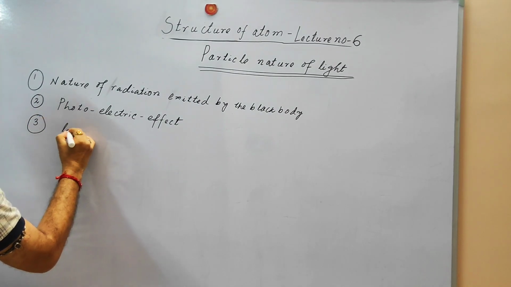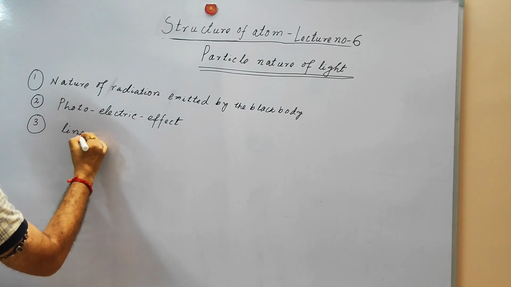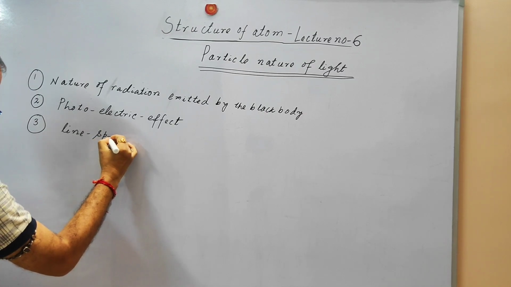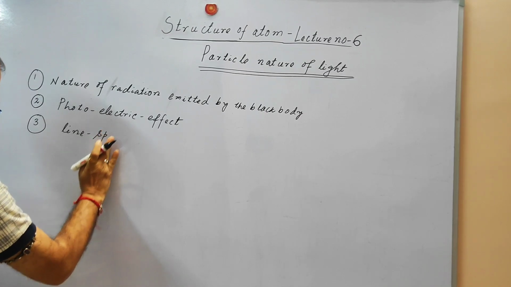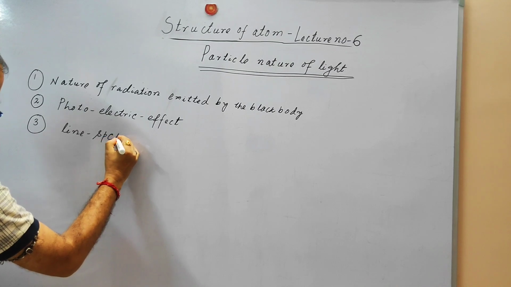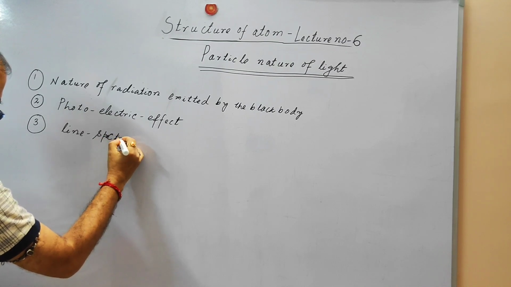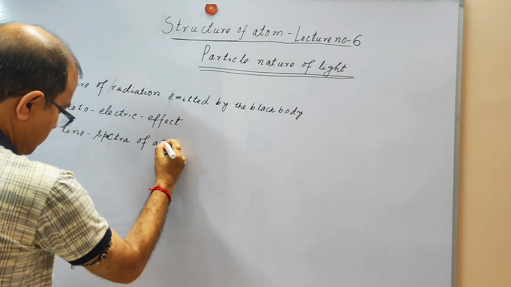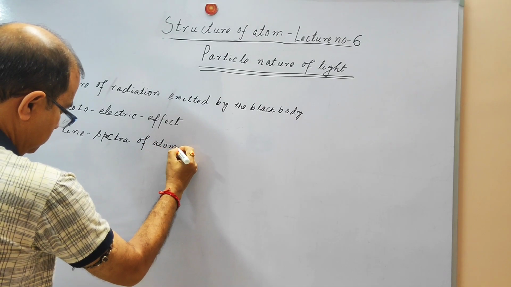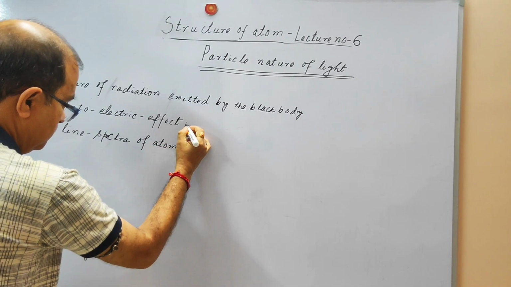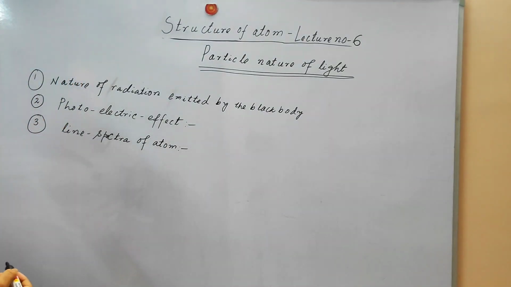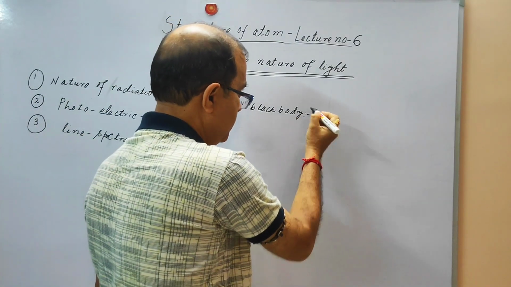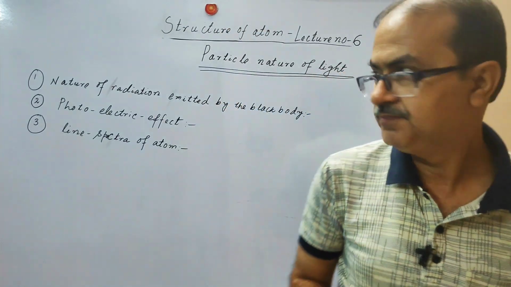Number 3, line spectra of atoms. These 3 things could not be explained by the wave nature of the light.